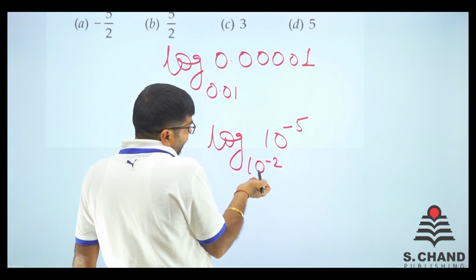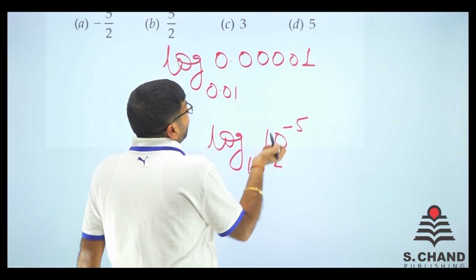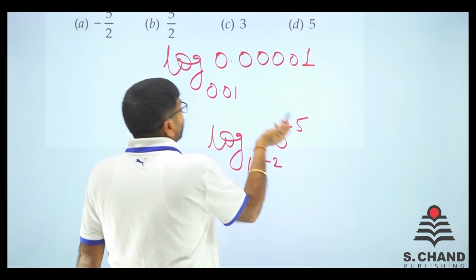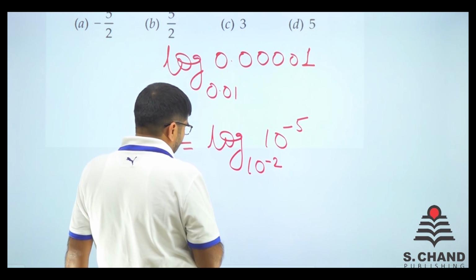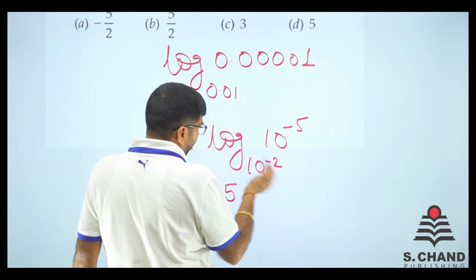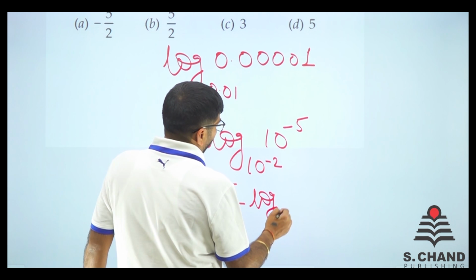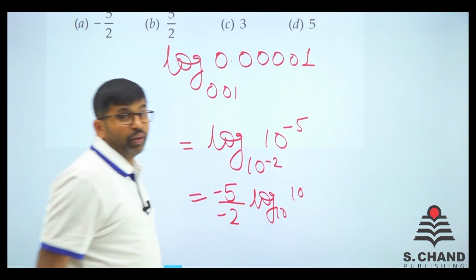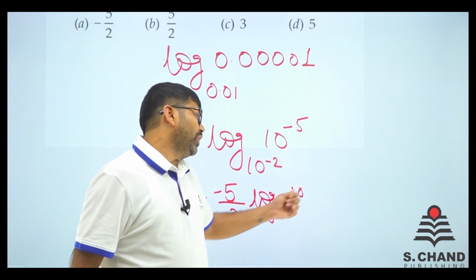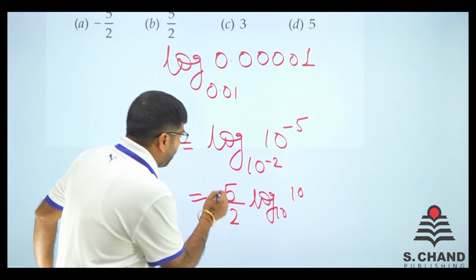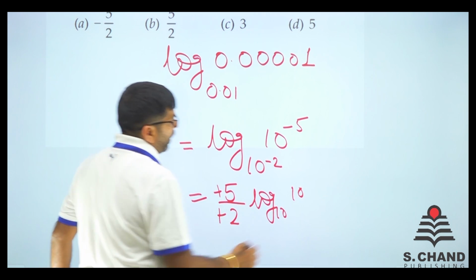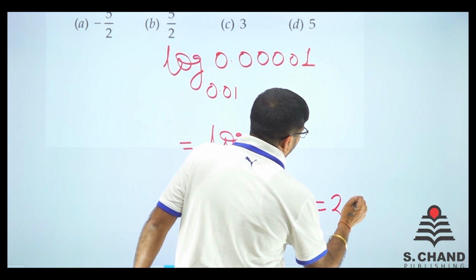This is the base power, this is the value power, so we can write it as minus 5 upon minus 2 log 10 base 10, and we know that very easily. Log 10 to the base 10 is 1 and minus minus is plus, so 5 by 2 is 2.5.